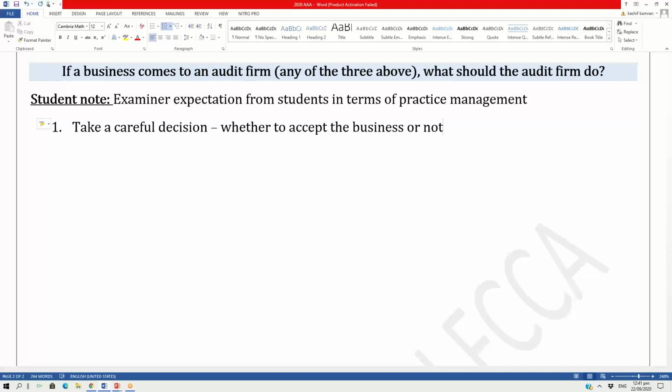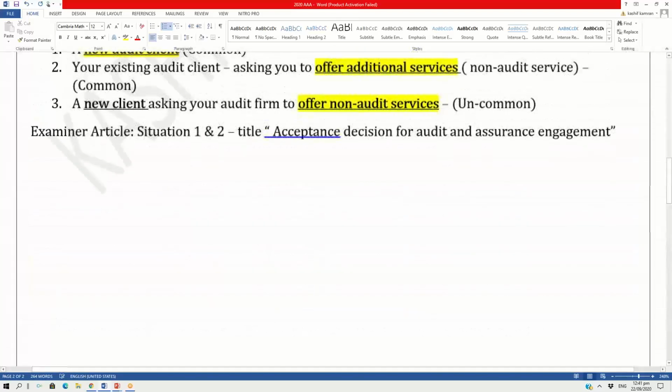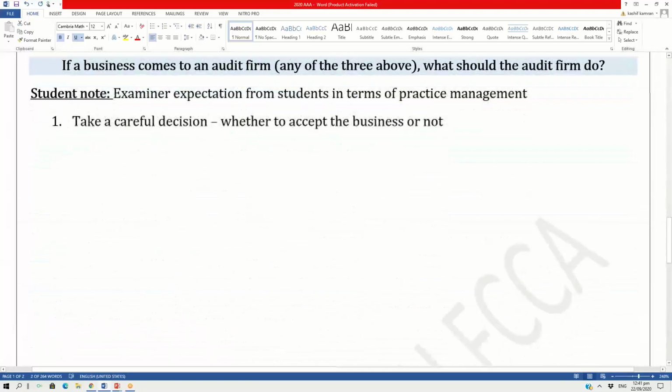Now, if you look at the examiner's article, it was about the acceptance decision. Will you accept it? Will you not accept it? That's where the examiner is expecting you to take a careful decision whether to accept a business or not which comes to you, whether it's a new audit client, a business from your existing client offering you more services, or a new client asking you to offer additional non-audit services.